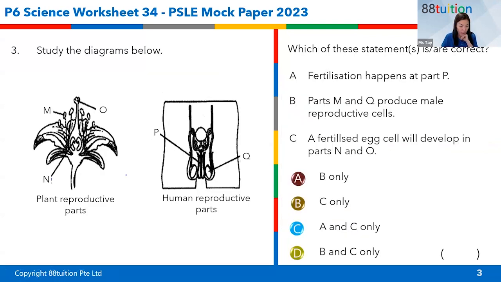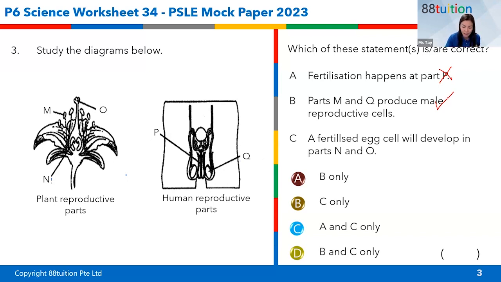All right. Question 3. Now, study the diagrams below. Which of these statements are correct? Fertilization happens at part P. Where is part P? Does fertilization take place there? No, it's false. This is not true. What about parts M and Q? Do they produce male reproductive cells? Is that right? True. Very good. Yes, this is true.